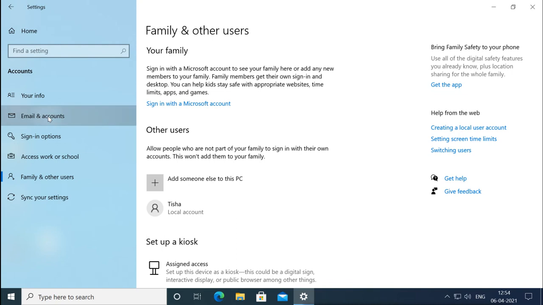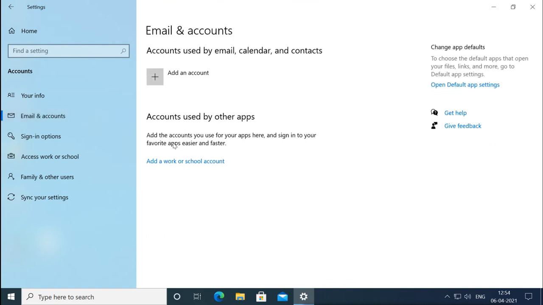Now when you go to email and accounts, you will see the option to add an account. It says account used by mail, calendar and contacts. So it is going to be used for the Mail app, for the Calendar app, for the Contacts, for the Store app, and for Microsoft Edge. This is your Mail app.